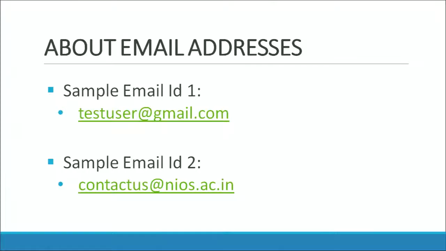Second one, as you can see, is contactus@nios.ac.in. Here contactus, similarly, is the username, and nios.ac.in is the domain name. Here we have used the NIOS domain to create this email ID, and this particular ID belongs to somebody who is a part of this organization. NIOS is an organization and not everybody is allowed to create an email on this particular domain. Only the people who have the accountability can have emails on this particular domain.